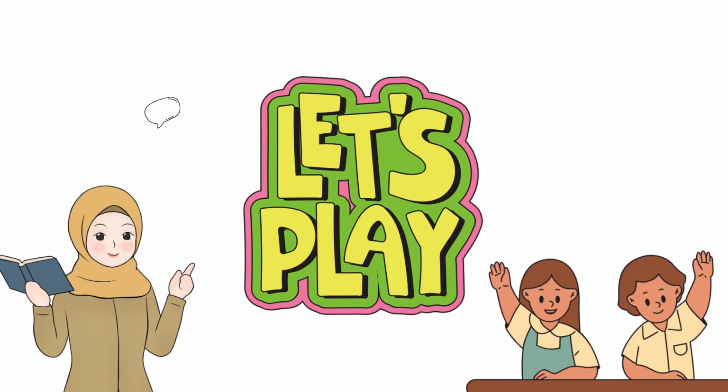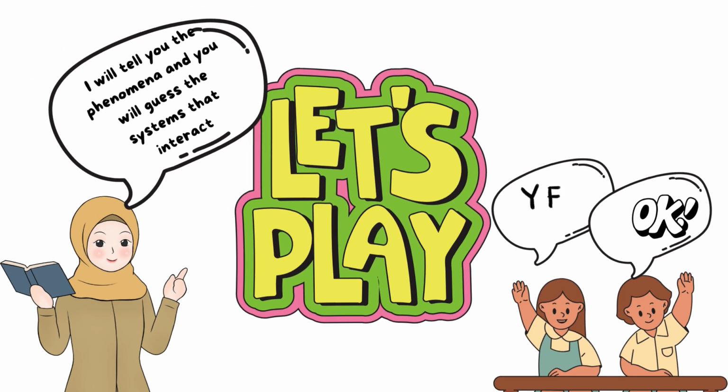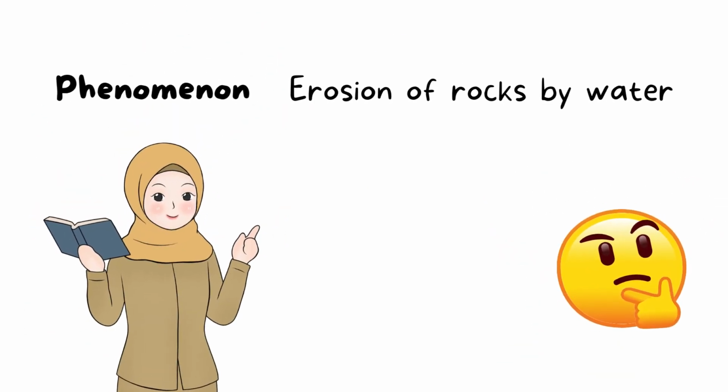So now it's time to play a game. I will tell you the phenomena, and you will guess the systems that interact. So, is it nice? So, let's start it. Okay. First, we have the phenomenon: erosion of rocks by water. What do you think? Here, the interaction between which of the Earth's systems?